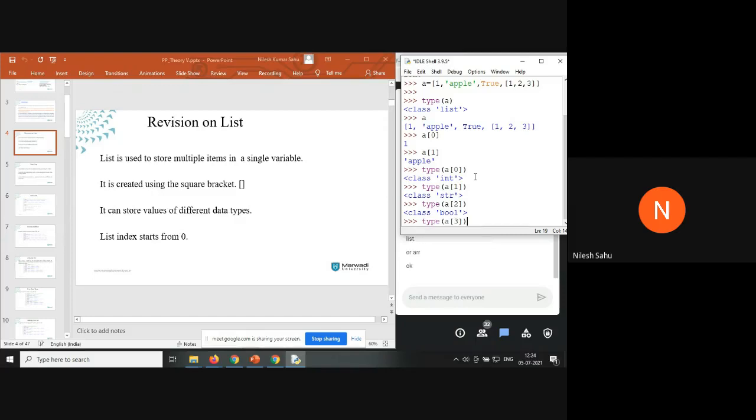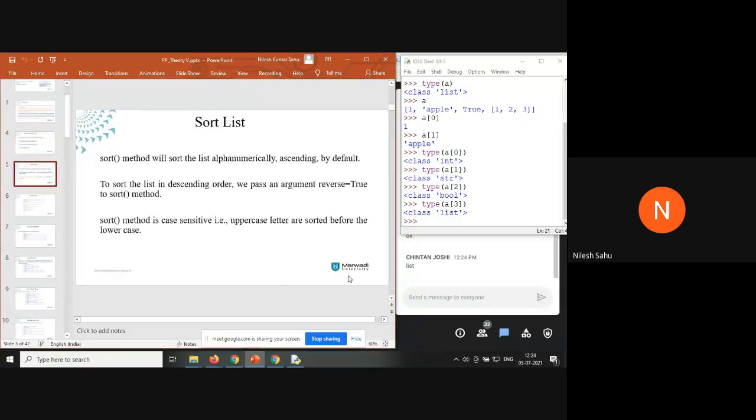Anyone else? What will be the type of A3? Int and list. Yeah, anyone else would like to answer? You can see the type of A3 is list. So we can have a list inside the list also. No issue. I have discussed many built-in functions of list and all. Let us start from the next topic here, like sorting a list.